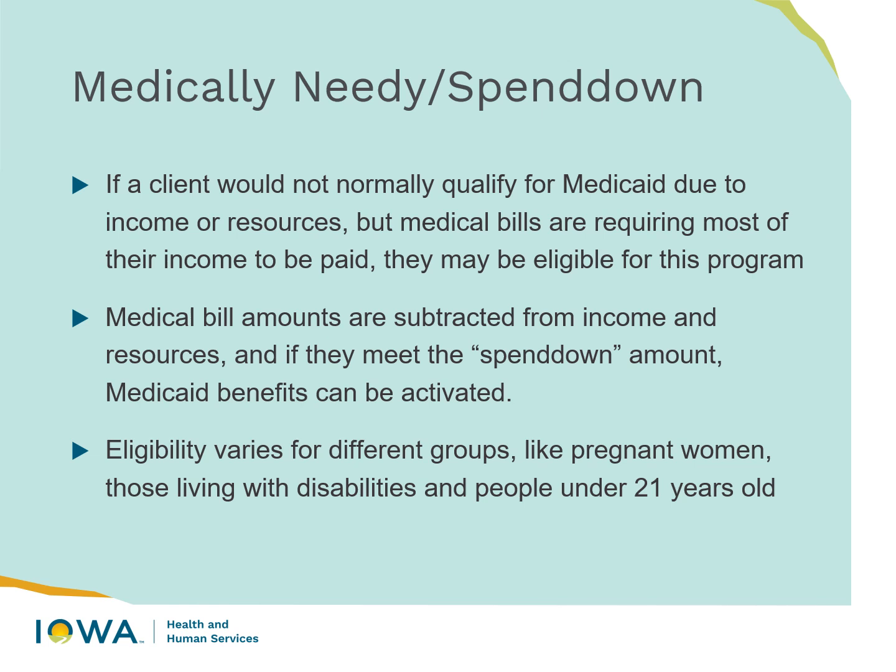The eligibility varies for different groups, like pregnant people or those who are living with disabilities or folks under the age of 21. I would say that we most commonly see this with folks that are entering into nursing homes. Sometimes it looks like they have too much income or too many resources, but the level of skilled care that they need would take most of their income, and so they would be Medicaid eligible at that point.